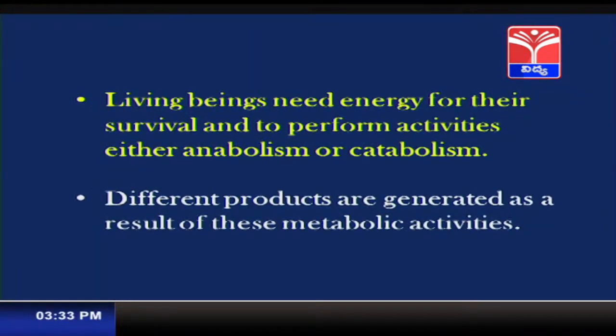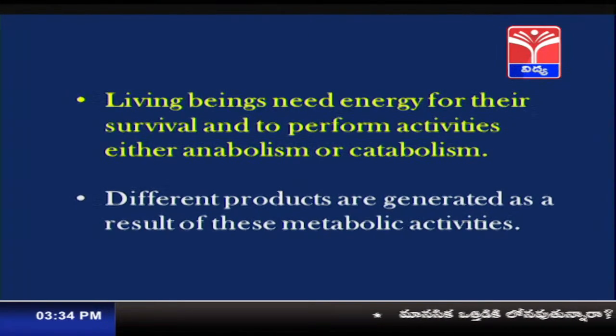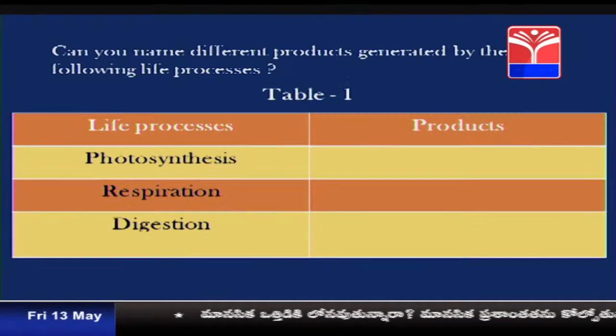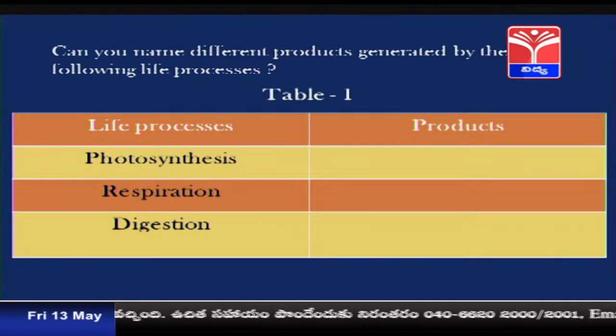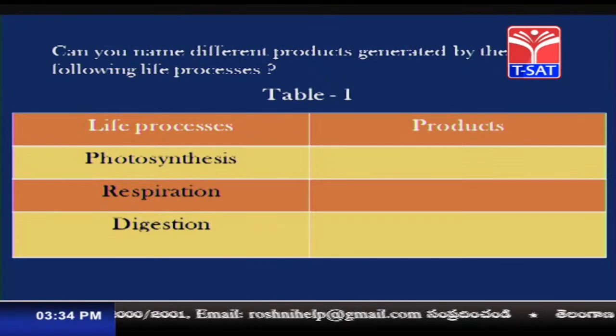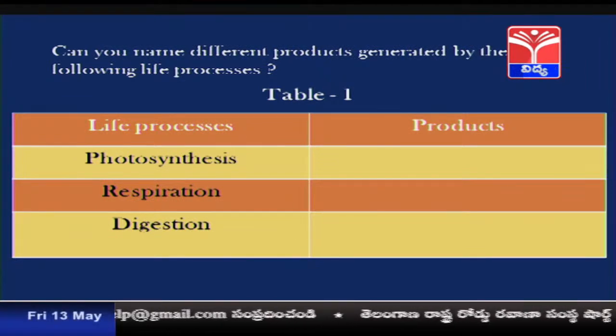Living beings need energy for their survival and to perform activities, through either anabolism or catabolism. Different products are generated as a result of these metabolic activities. Students, can you name different products that are produced during these life processes which you have studied earlier? For example, photosynthesis, as you have already studied. What are the products that are generated in the process of photosynthesis?